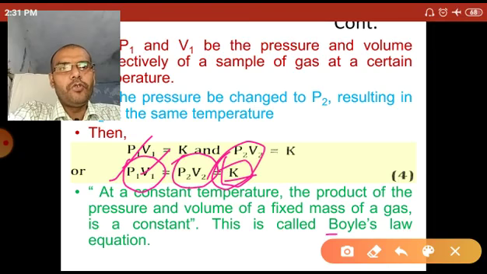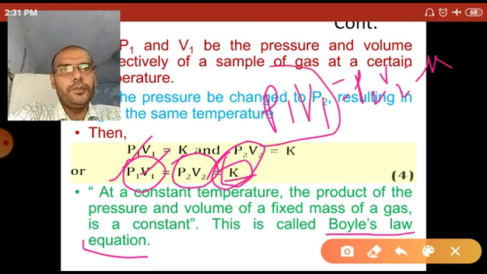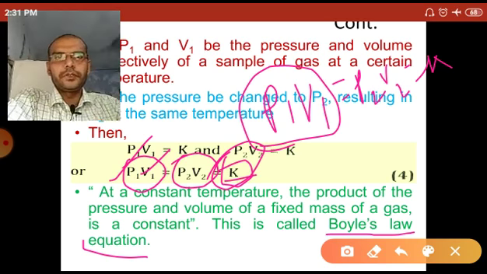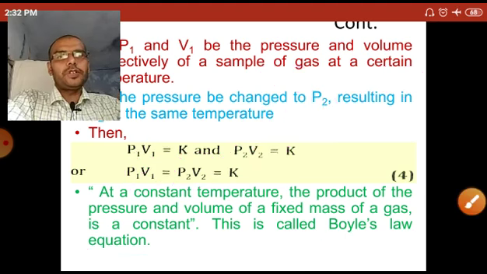And this is called the Boyle's law equation. So P1 V1 equal to P2 V2 equal to constant. It means the product of pressure and volume at a constant temperature is constant.